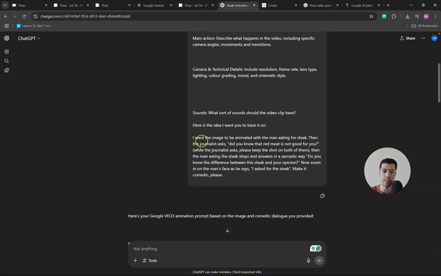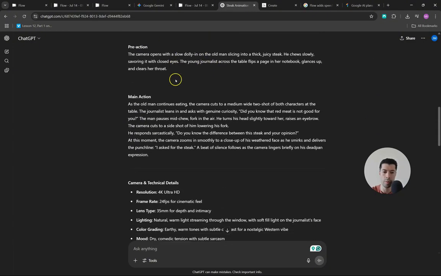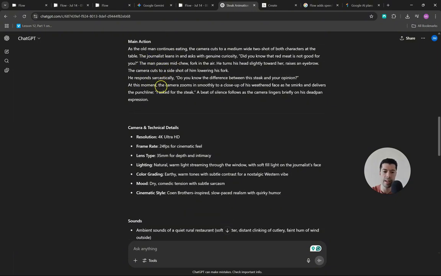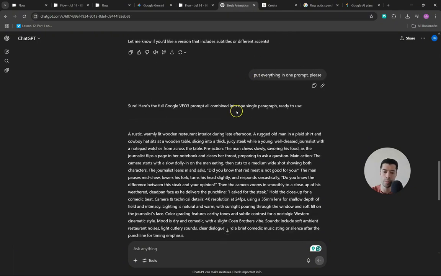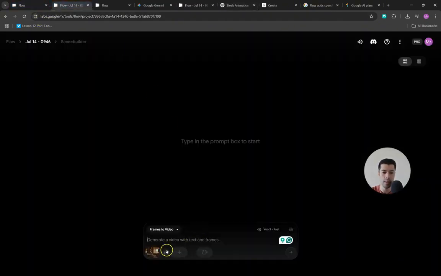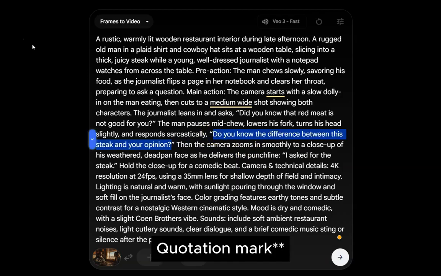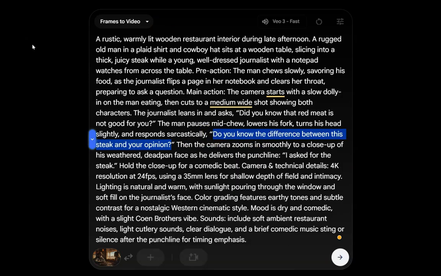Once you do that, you just give your main idea and ChatGPT again will create a prompt for you. In this case, it broke down in sections, but I asked it to put all together. Once everything was in here, all that I did was come back to Flow, then I upload my image as I showed you. So every time you want a character to say something, make sure that you type it in between brackets. If you want, you can even specify the accent of the character.